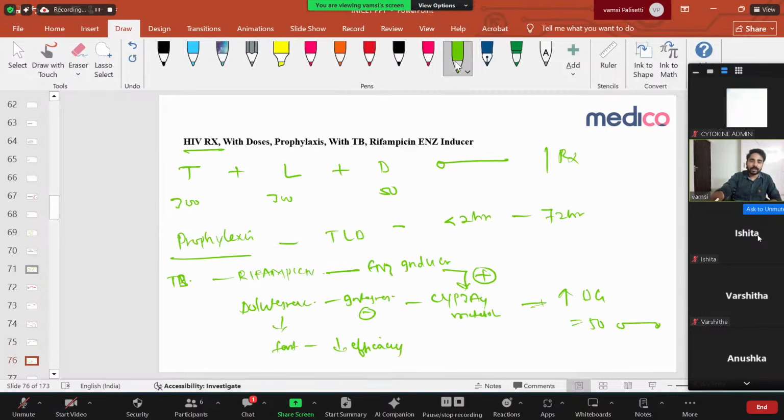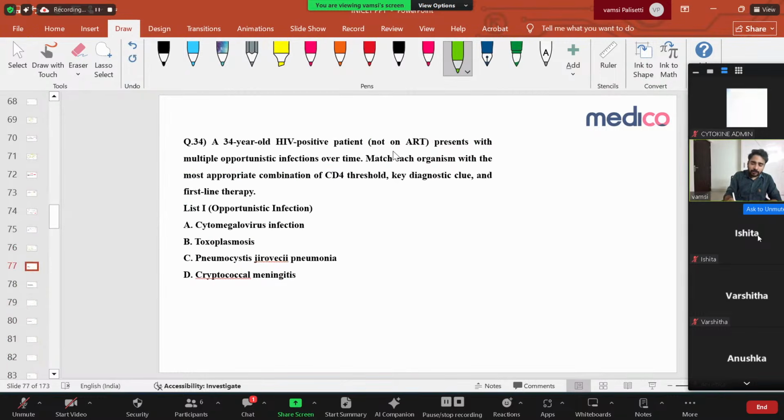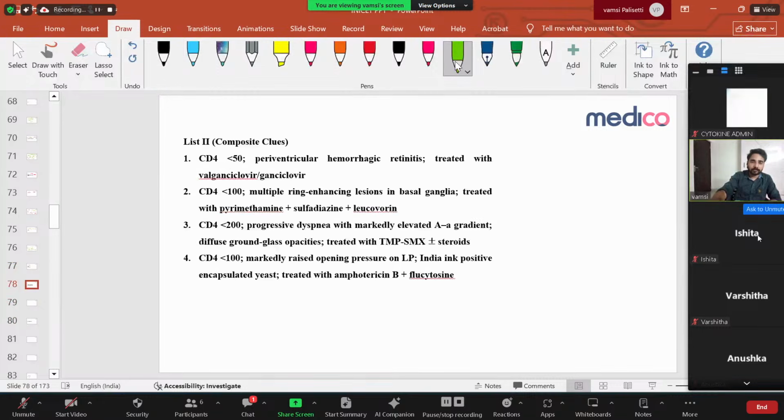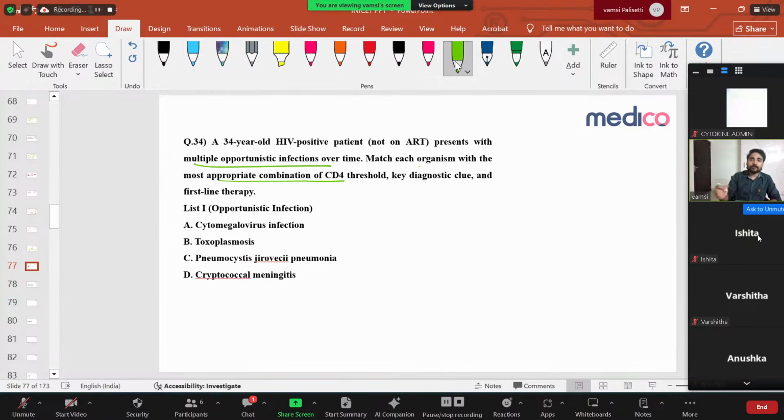Right, clear. Next. A 34-year-old HIV patient presents with multiple opportunistic infections over time. Match each organism with the most appropriate combination of CD4 threshold. One important thing you have to remember here: based on CD4 count, different opportunistic infections occur. Let us see. If CD4 count is less than 200, mainly you will get pneumocystis pneumonia, candidiasis. Very important, this table is very important. Candidiasis and progressive multifocal leukoencephalopathy because of the JC virus.